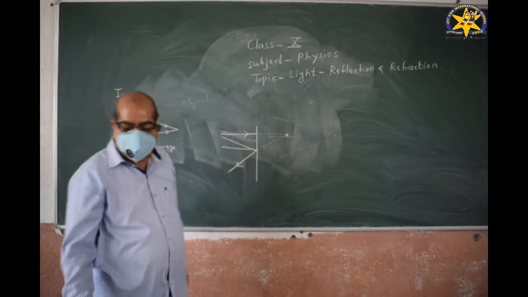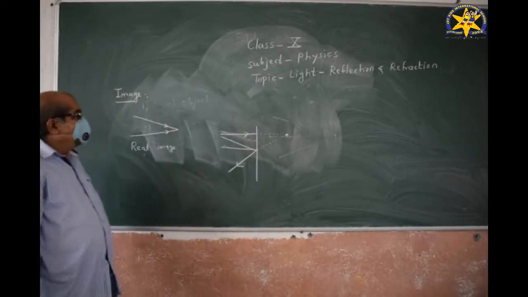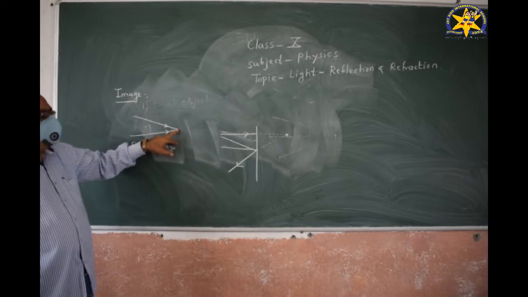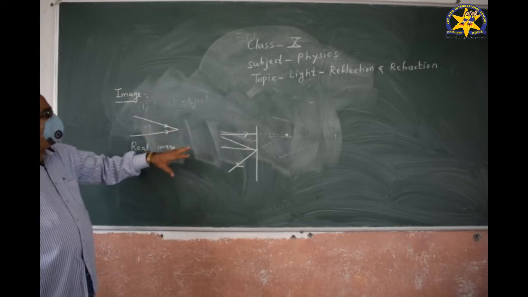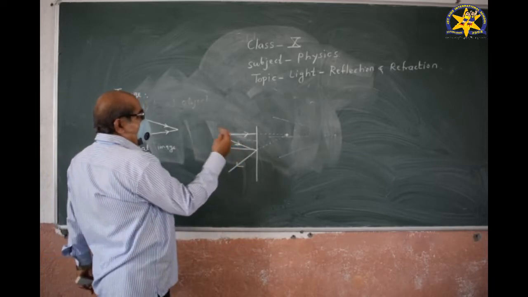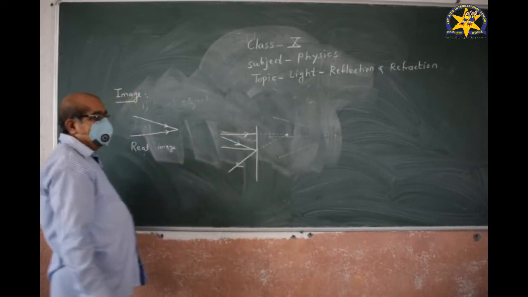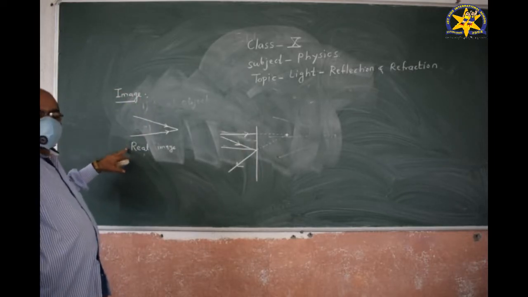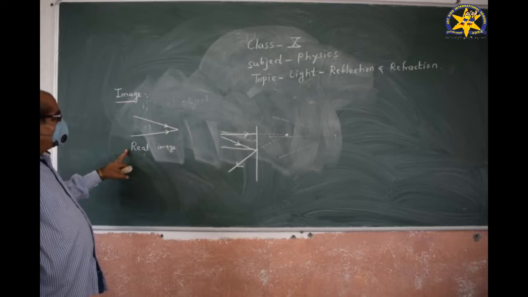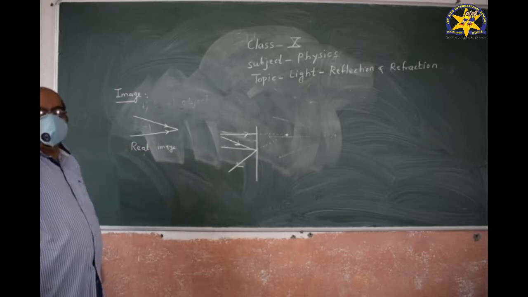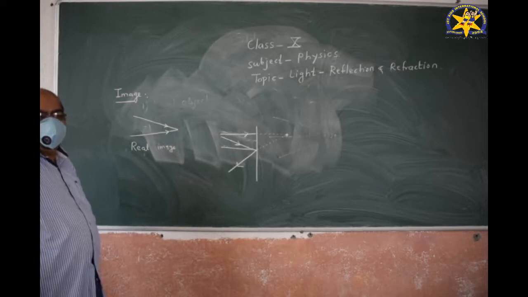Thus, an image is defined as the point of convergence or the point from which the rays appear to diverge. There are two types of image, the real image and the virtual image.